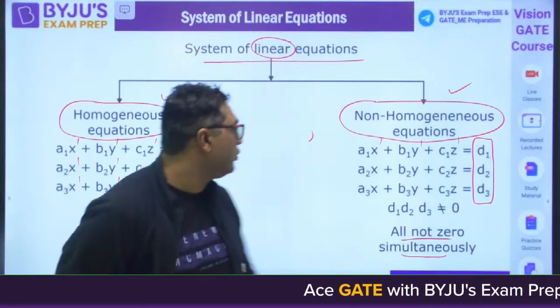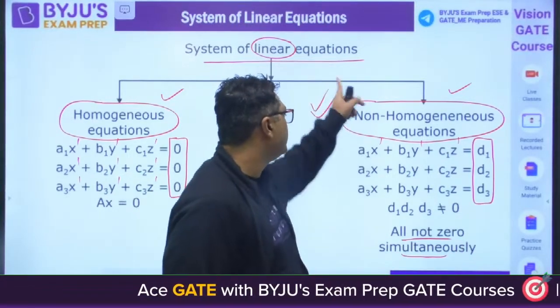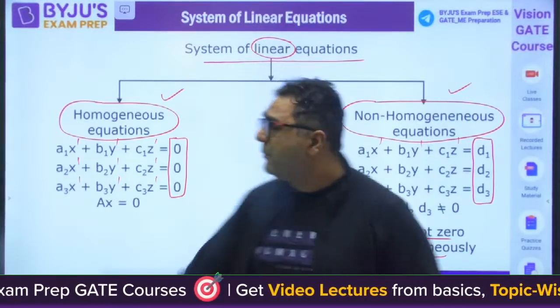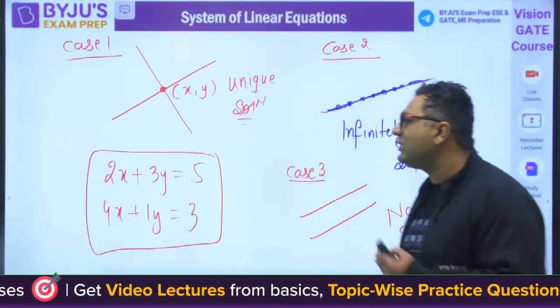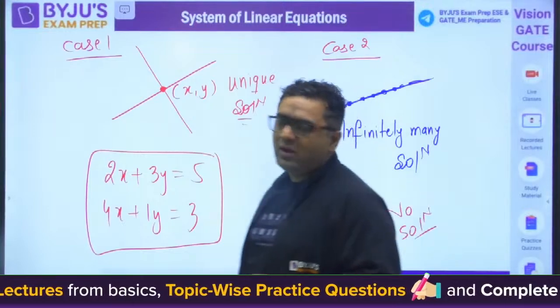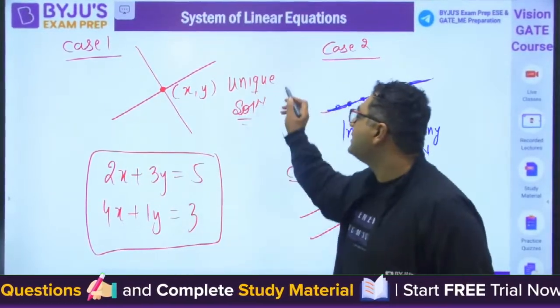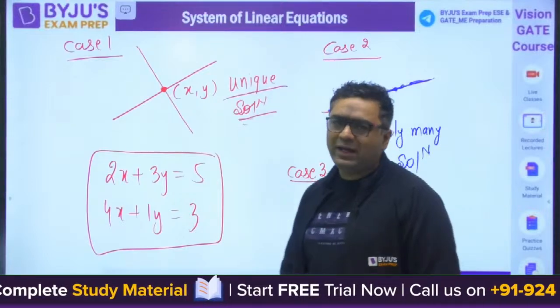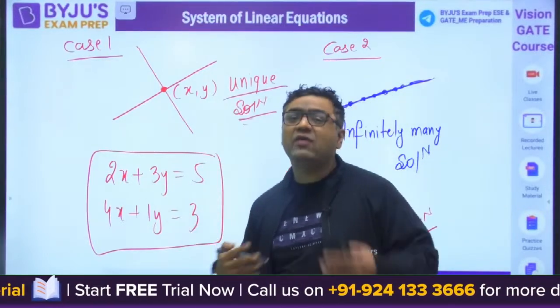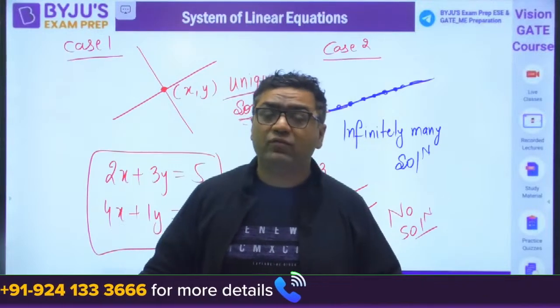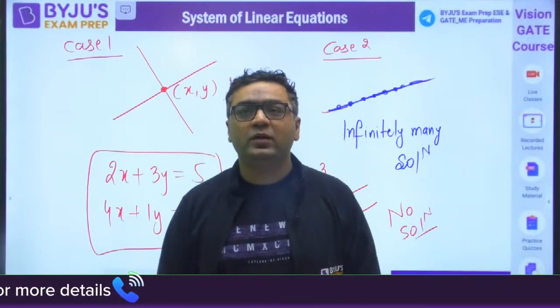And today we are going to talk majorly about this only. We will see what kind of solutions are possible. But before we go into that, I told you what kind of solutions there are. One case is when these two lines intersect at one point, we call it a unique solution. This is about two lines. We can have 3 lines, 4 lines, 5 lines, n lines. Variables can be more than 4, 3, 5, 7, whatever.